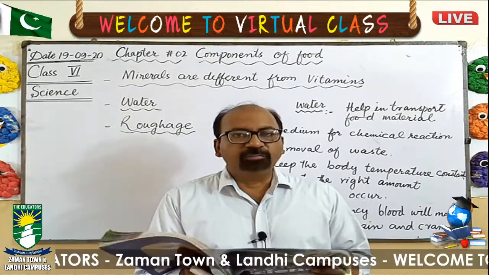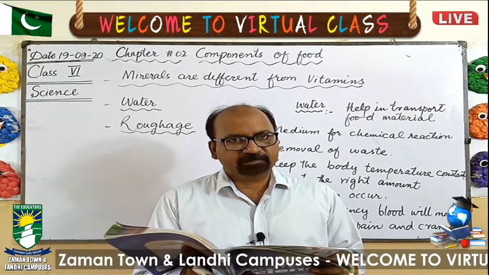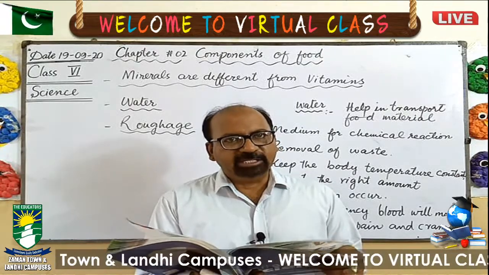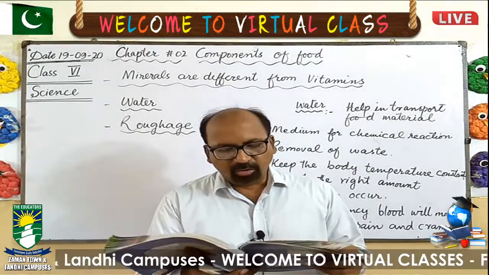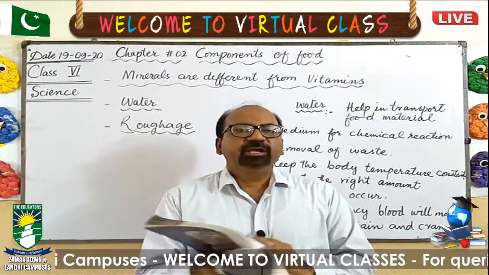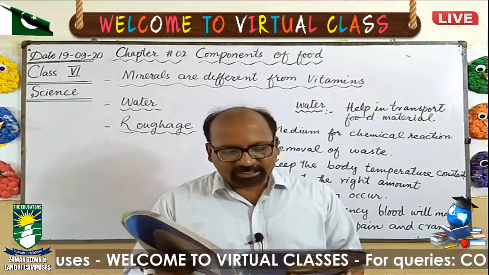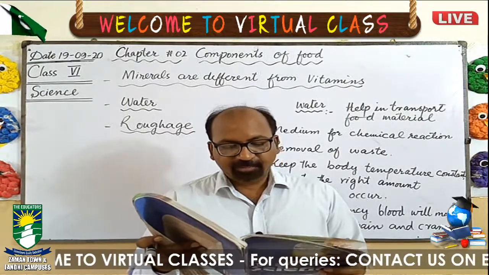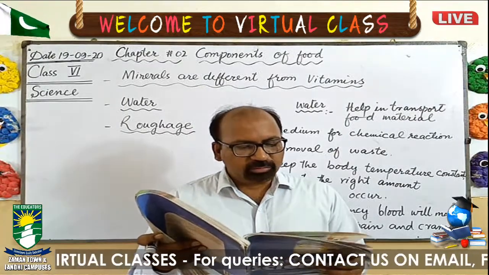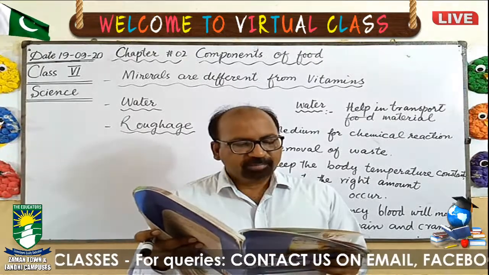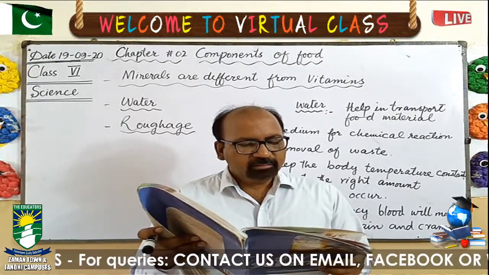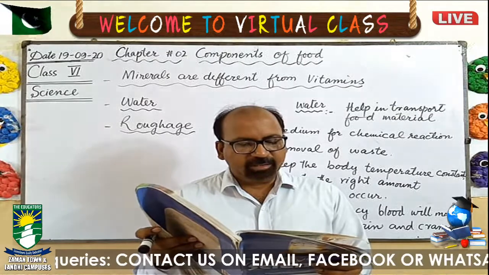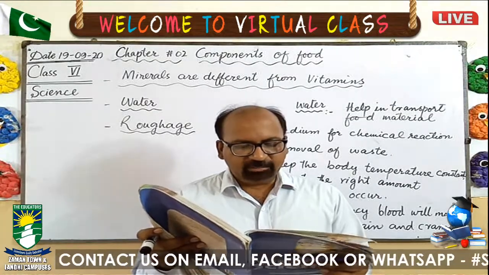The short form of red blood cells is RBCs. White blood cells, WBCs. Okay? These minerals are necessary because they are very helpful for the growth of bones, the strength of teeth, and also for the red blood cells.